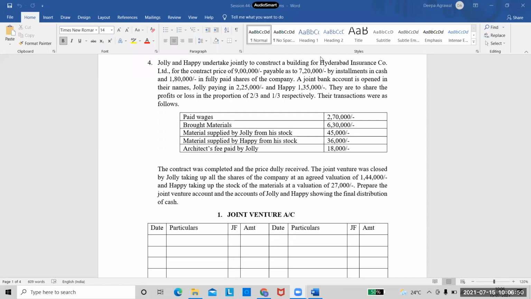So the question number 4, it's there on the screen. We will solve this problem now, and you know the pro forma of the solution. So quickly draw your pro formas. I've already done that. Joint venture account and the co-venturers accounts, and then the joint bank account.